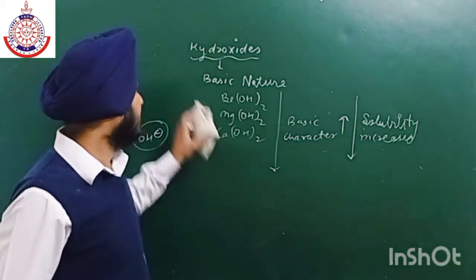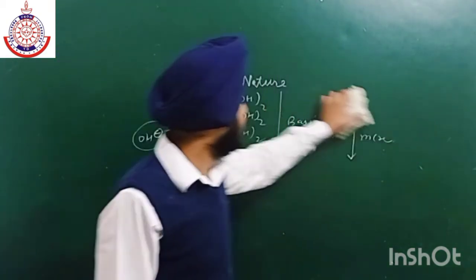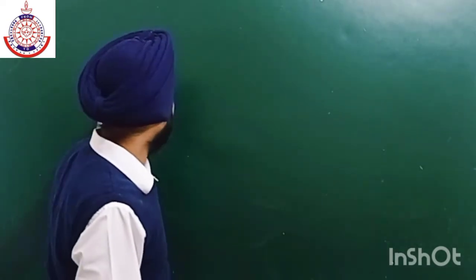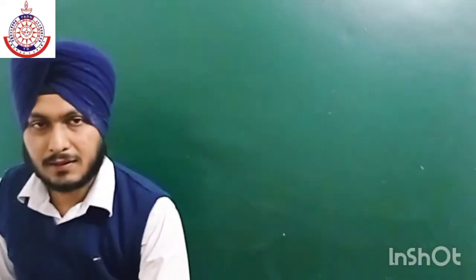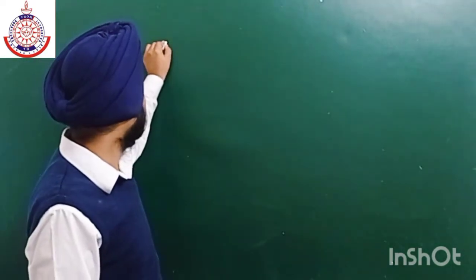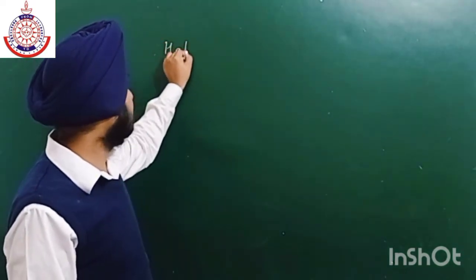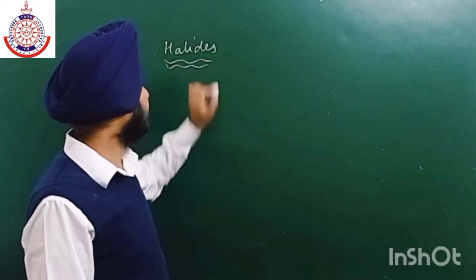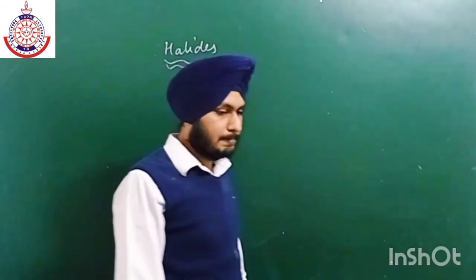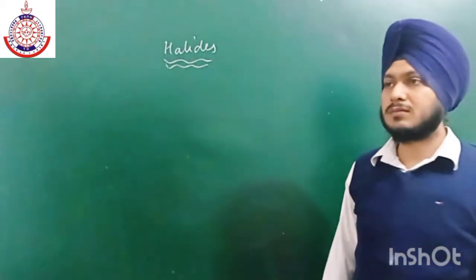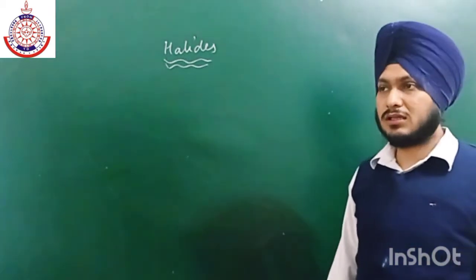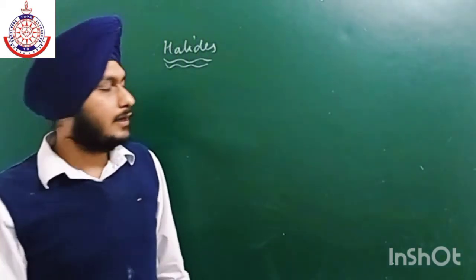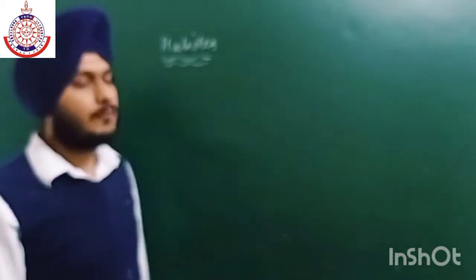Next we have halides. Okay, formation of halides. So halides भी हमने एक बार discuss कर लिया था. Next we have halides of their reactivity. अगर हम reactivity की बात करें, so as we move from top to bottom, their degree or their solubility in water decreases. Okay, same concept लगेगा.